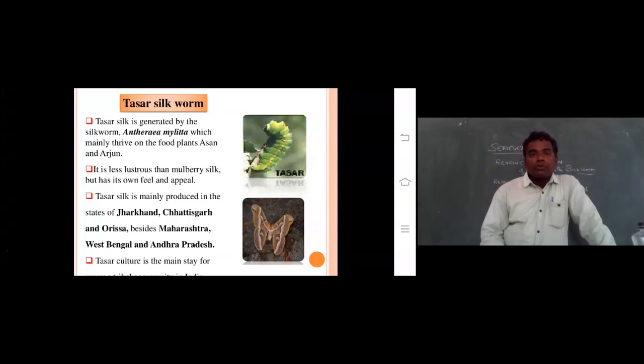So this Antheria mylitta silkworm, the Tassar silkworm, is living on which plants? Assan and Arjun plants. Which plants? Assan and Arjun plants. Okay.